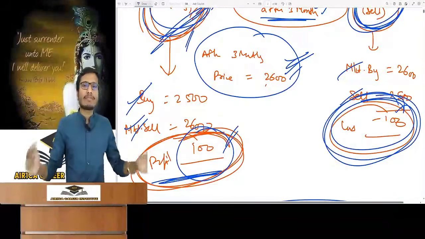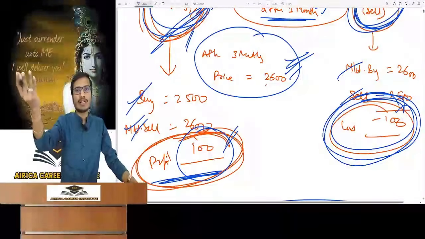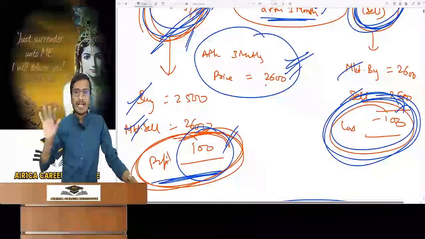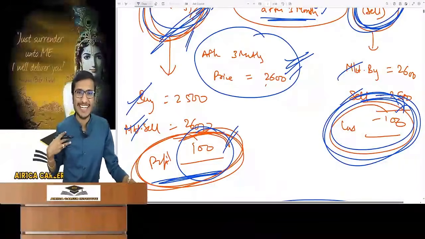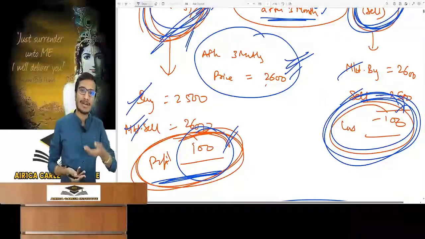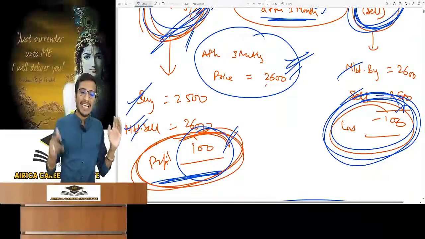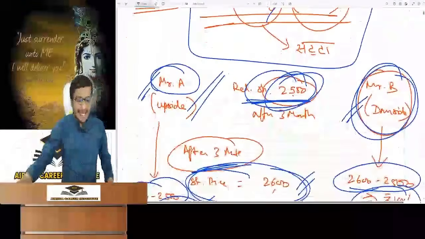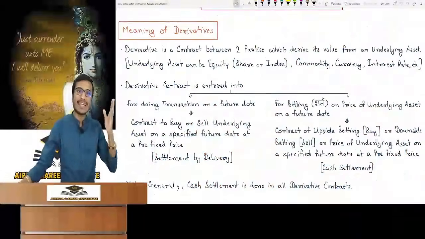So we talk to each other that we will do a big process. You will buy from the market and then you will sell it to me, and then I will sell it in the market. So you will have a loss of rupees 100 and I will gain a profit of 100. Do one thing, let's settle it in cash and you give me a note of rupees 100. So here if we put cash settlement in it, it will become a betting contract. So a derivative contract is ultimately a betting contract.